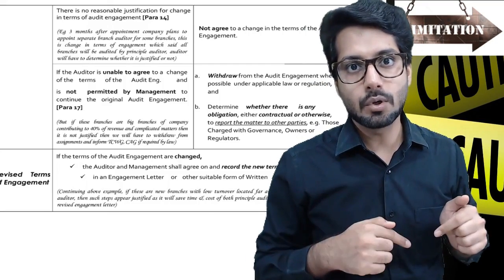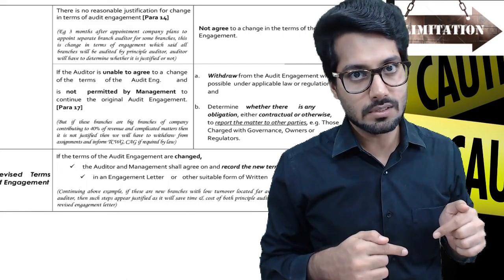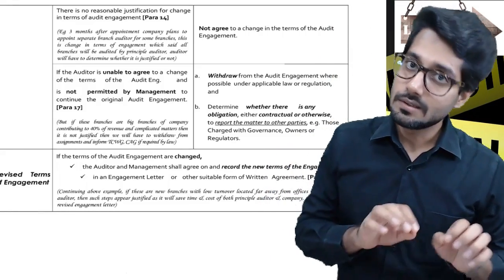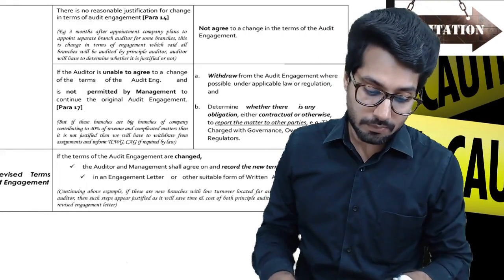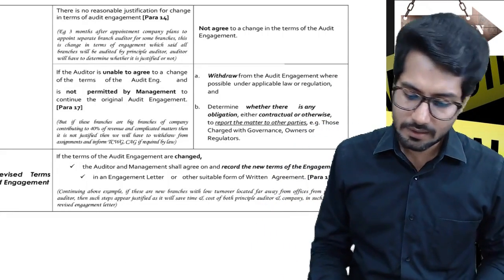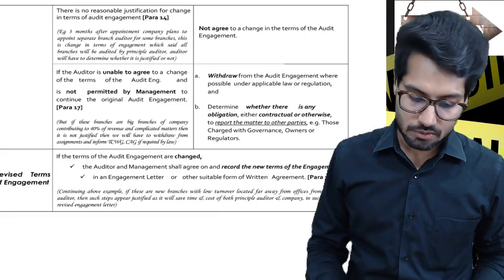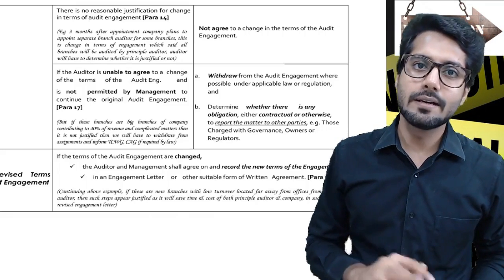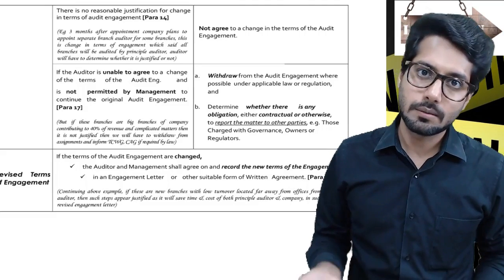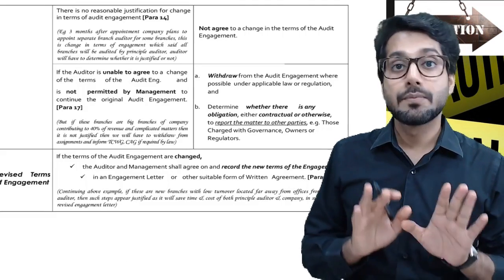And if they end up not allowing us, that is, the management does not allow us to continue the engagement, then the option available to us is to withdraw from the auditing engagement, or you can say resign from the audit engagement, wherever law allows you. Also, if there is any legal or contractual obligation to inform the TCWG or any other parties, you should do that. So this is the third part.